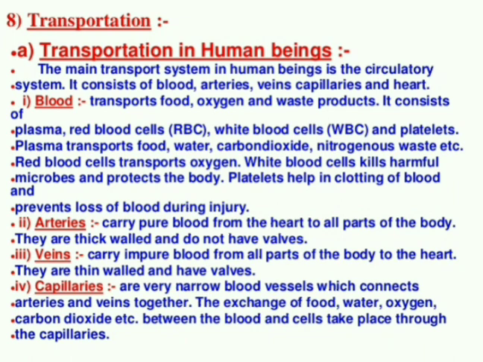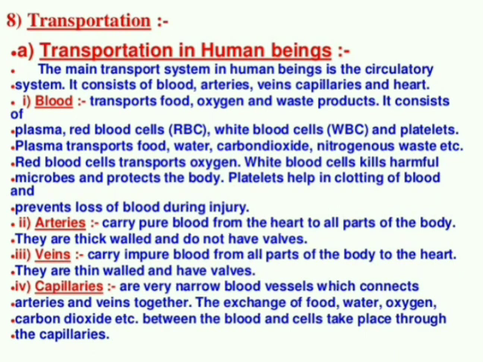So for exchange of those gases, for transporting oxygen to the various parts of the body, and transporting carbon dioxide from the various cells to the lungs, our body requires a transport system, and that only we are studying in this session, the transport system in the human body.